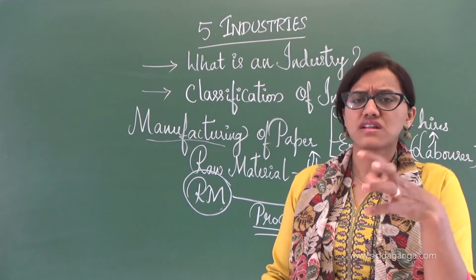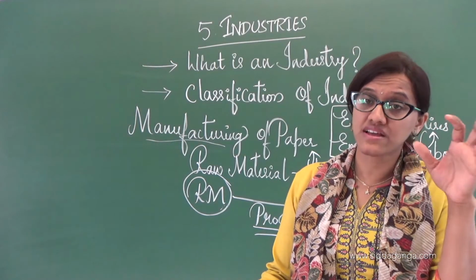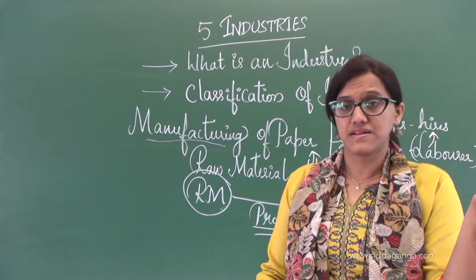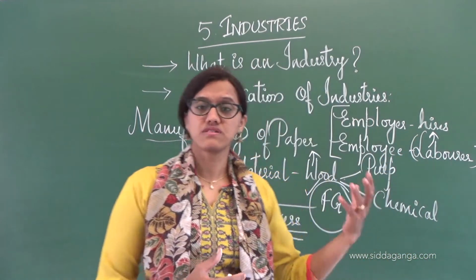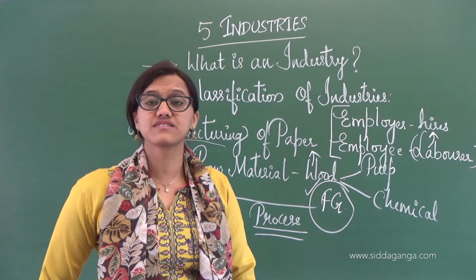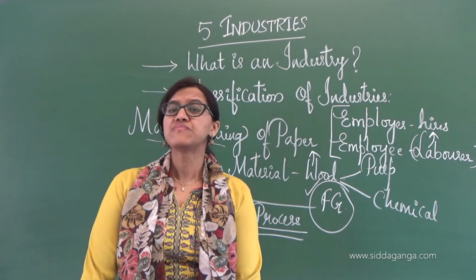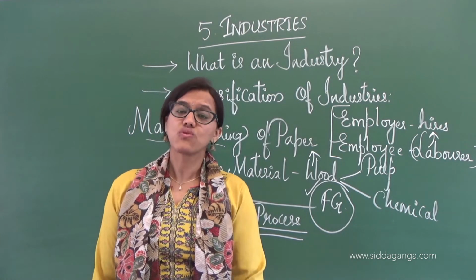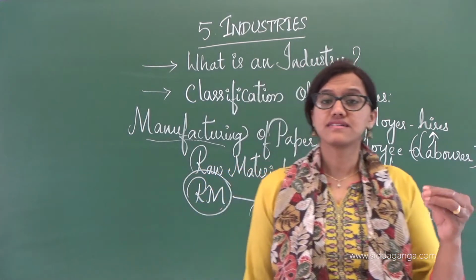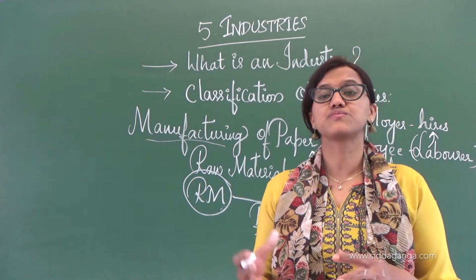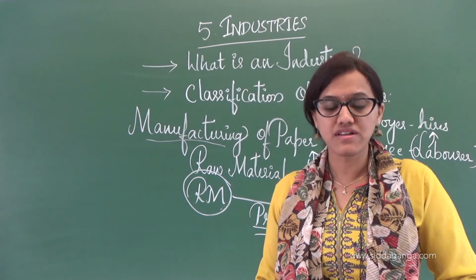Sometimes they depend upon other products also, but most of the time they depend upon agricultural activities itself, and they take up the goods produced out of agriculture, considered the finished goods there. Those goods are used here as raw material and they undergo certain processes to give the finished goods. Clear?